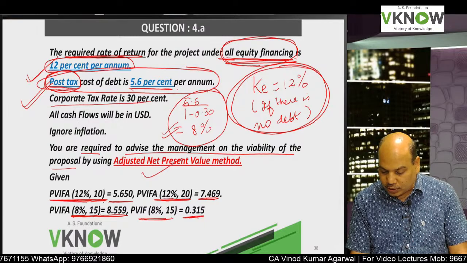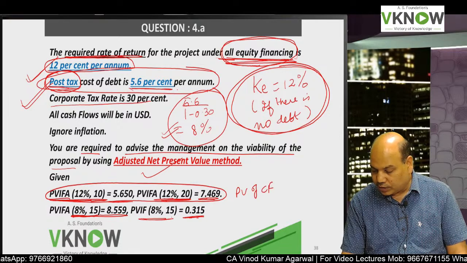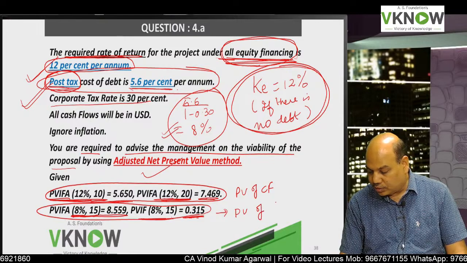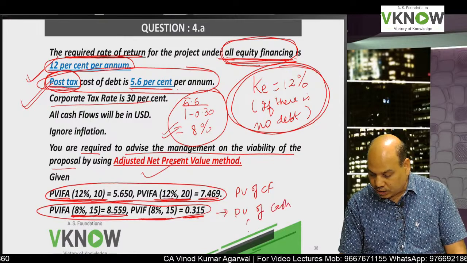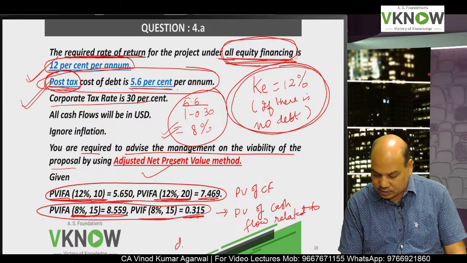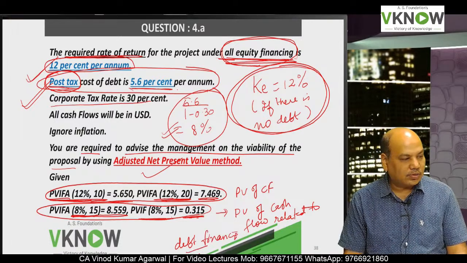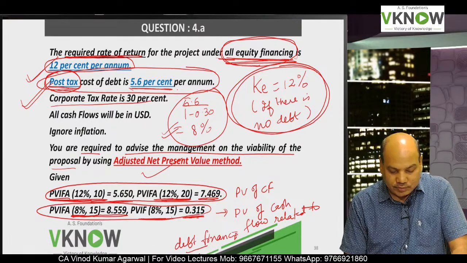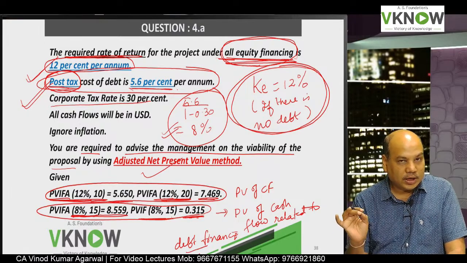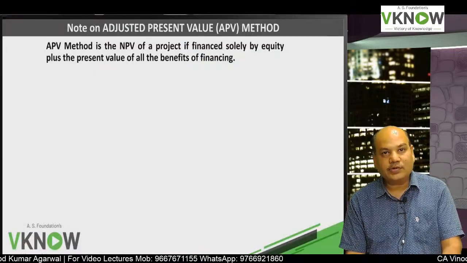So 12% will be required for PV of cash flow, 8% will be required for PV of cash flow related to debt financing. So that is why two discount rates are given. I hope you have done this question in your classes. If not done, then do it now and also mark it very important. Trust me, this question can be asked in the exam.